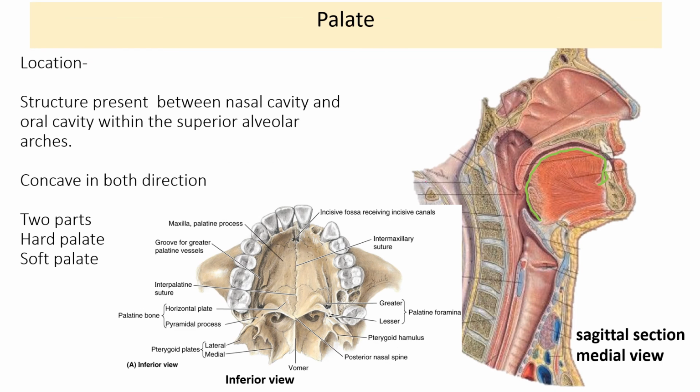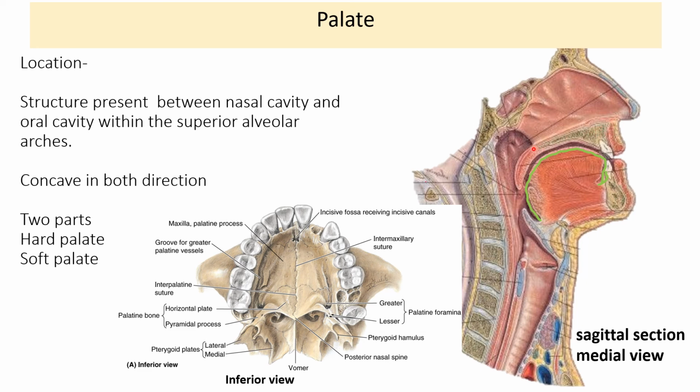Palate is located between the nasal cavity and oral cavity. It is like a partition present between the nasal cavity and oral cavity. So this structure is palate. Here this is palate between the nasal cavity and oral cavity. They act as a partition. There are two parts of the palate.